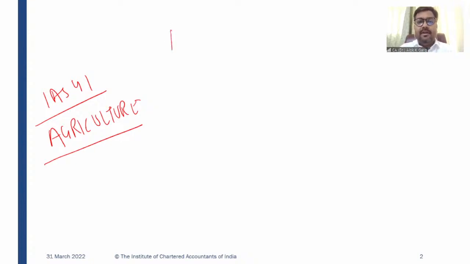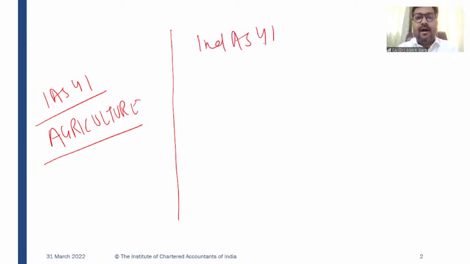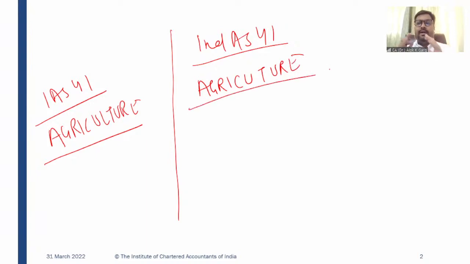So likewise, when in India we converged IFRS in 2015, we also converged IAS 41 into Ind AS 41. After the convergence of IFRS into India, after adoption of Ind AS, we do have guidance in terms of agriculture in Ind AS 41. So now under the Indian accounting standards, we have guidance on how a calf has to be accounted for, how plants have to be accounted for, how agriculture-related activity needs to be recognized and measured, and what sort of disclosures are required in the books of accounts.